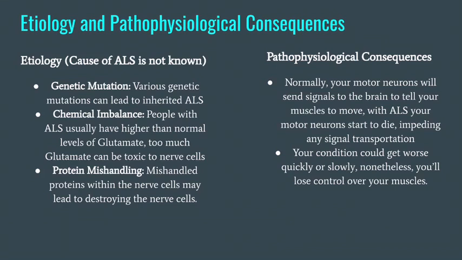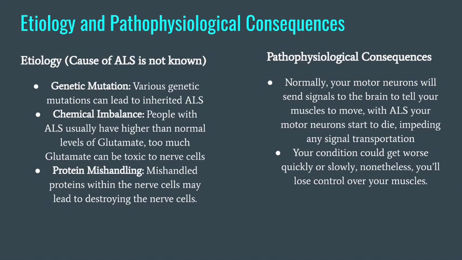Let's talk about the etiology and pathophysiological consequences of ALS. So for etiology, the cause of ALS is not known. No one knows exactly why people get ALS. But there is some really good research as to why we could possibly get ALS. And the first one is genetic mutation. Various genetic mutations can lead to inherited ALS, and we can also see that when we talk about familial ALS because of the inheritance.